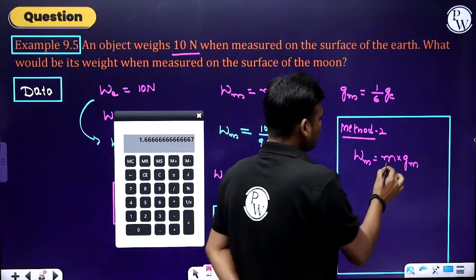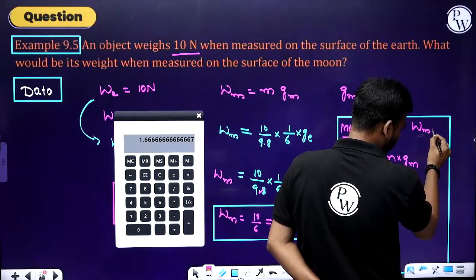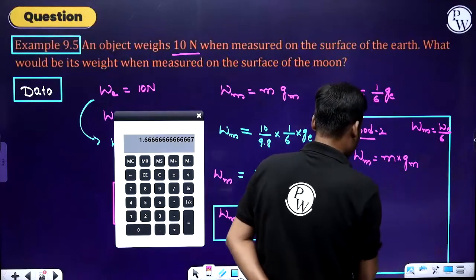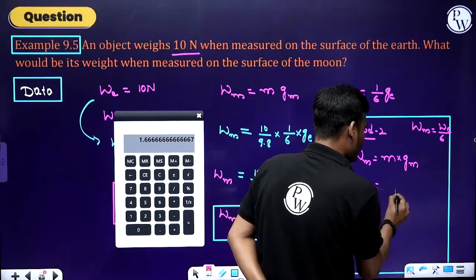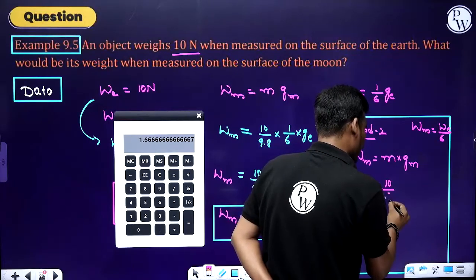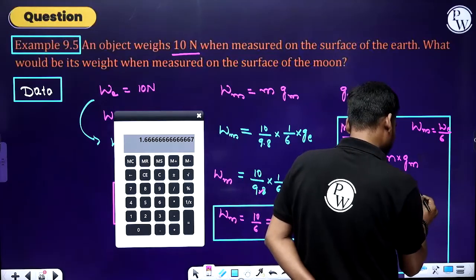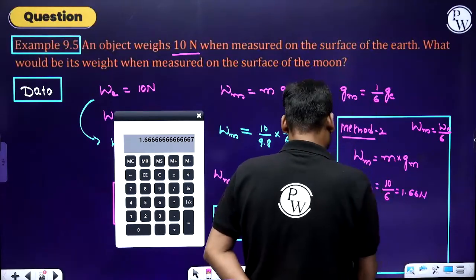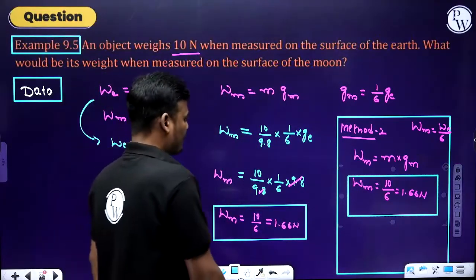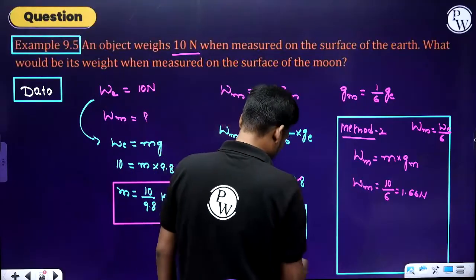And we know that weight of a body on the moon surface equals weight of the body on the Earth surface divided by 6. That's all. So the weight of the body on the moon surface is 10 divided by 6, that is 1.66 Newton. Only 2 steps. When you know the relations, you can do it easily. No problem.